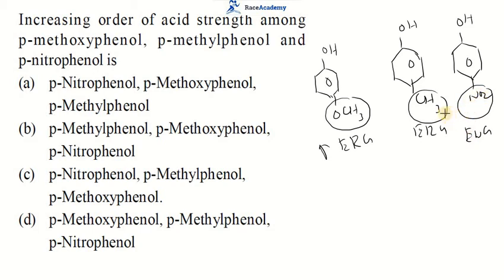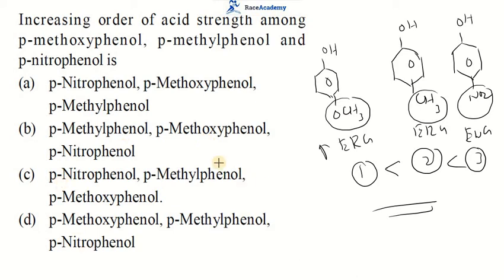The NO2 group present on the phenol ring always makes it more acidic. So this nitrophenol is more acidic. In whichever option nitrophenol is in the last place, those two options we have to select. After that, methoxy makes it least acidic, so that should be in the first position, this should be in the second position, this should be in the third position. So likewise the increasing order is there. So the right option is the last option.